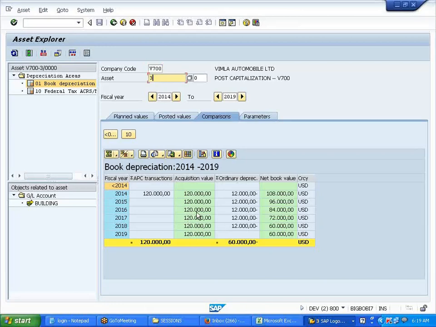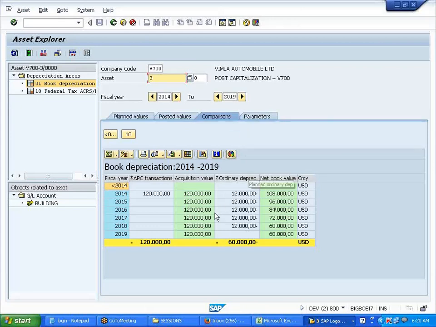We always keep the acquisition value as it is, because we are using the SLM method. We are using the useful life method. SLM, straight line, it's the same. Useful life and SLM are almost the same, one and the same thing. But useful life will be divided based on the years, right? But ultimately it is the same, Ravi. It divides the same and gives the same result. Even if you take 120 divided by 10 years, it will give you 12,000 only. Either way you give 10%.